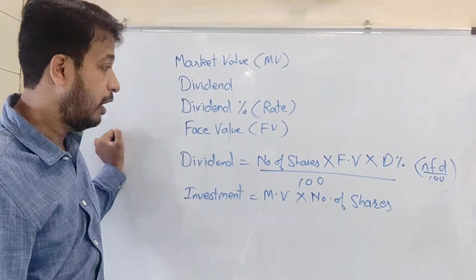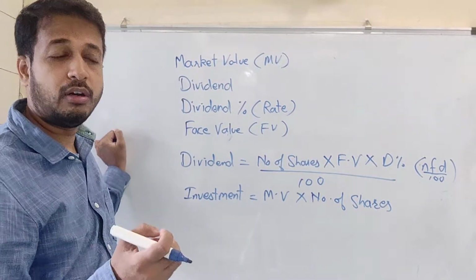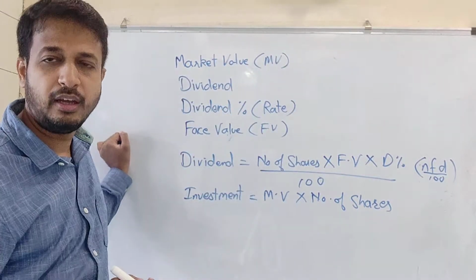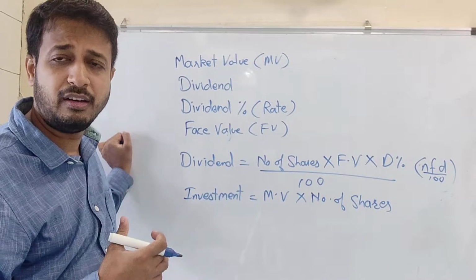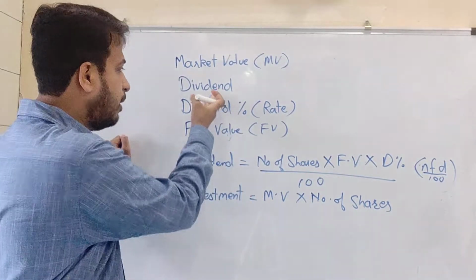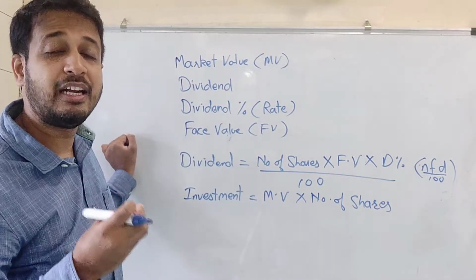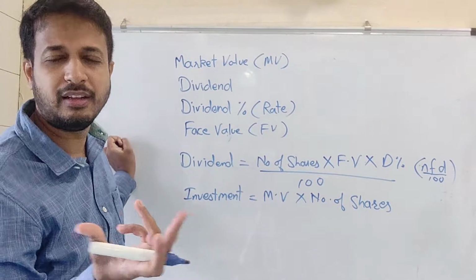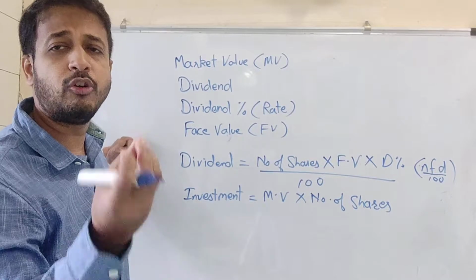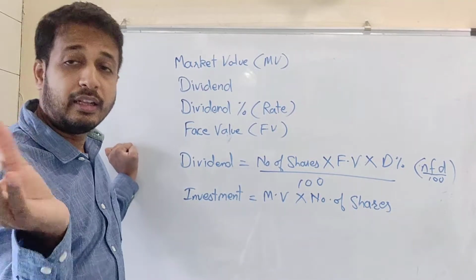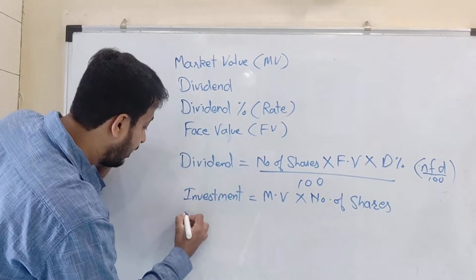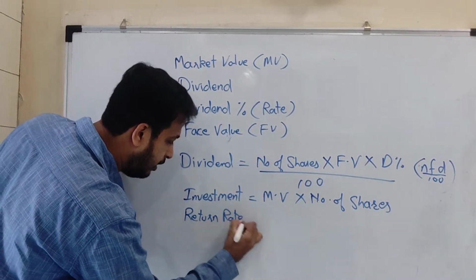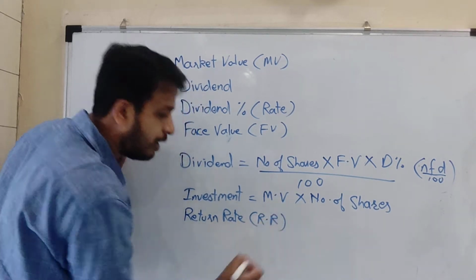If I do some investment into that company, I should be getting some return, meaning some profit. So what is my rate of profit? How much profit percentage am I getting? In simple terms, it is the percentage of profit which I get, and it is called return rate, also termed as RR.